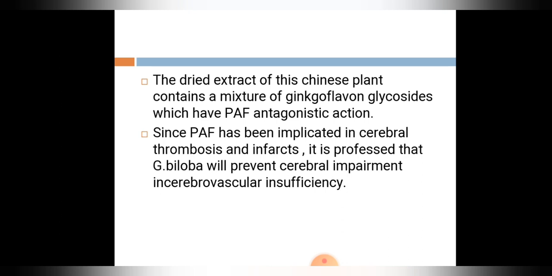The dried extract of this Chinese plant contains a mixture of ginkgo flavone glycosides which have PAF, platelet activating factor, antagonistic action. Since PAF has been implicated in cerebral thrombosis and infarction, it is professed that G. biloba will prevent cerebral impairment in cerebrovascular insufficiency.